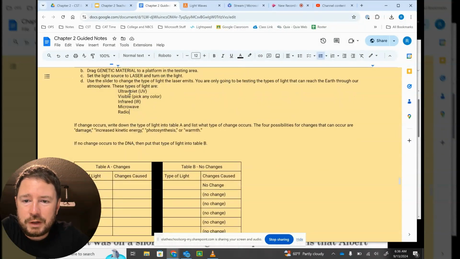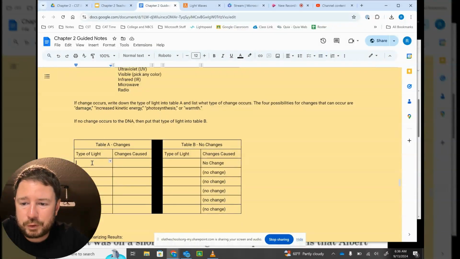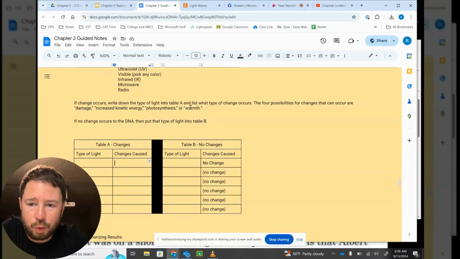So for each of these, you'll click inspect on the genetic material, and you're going to see if a change occurs. If a change does occur, write down the type of light into table A here. So you write the type of light, and then you put what change occurred. The 4 possibilities for changes that occurred are damage, increased kinetic energy, photosynthesis, or warmth. If no change occurs to the genetic material from the light, then put that type of light into B.